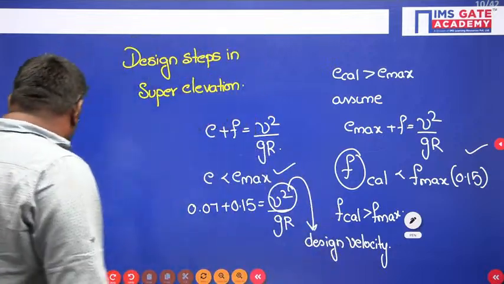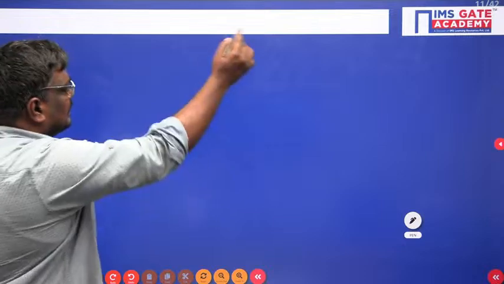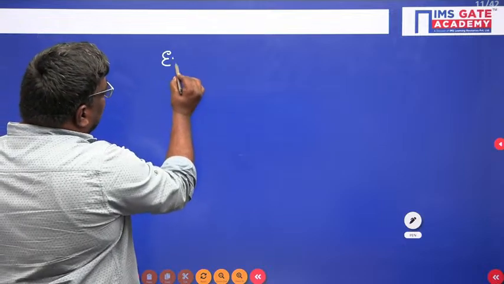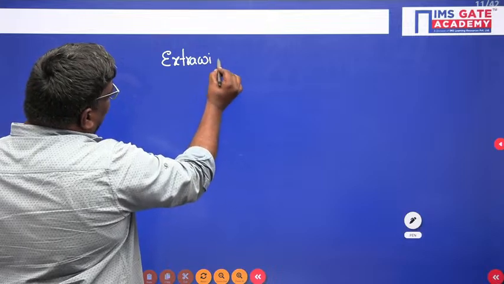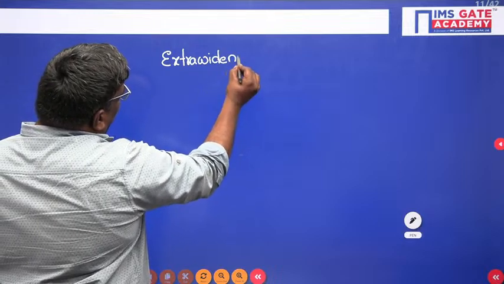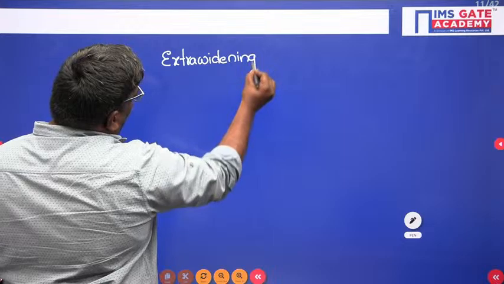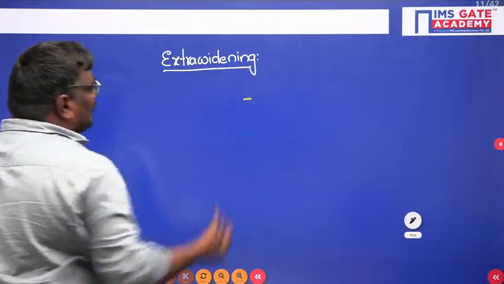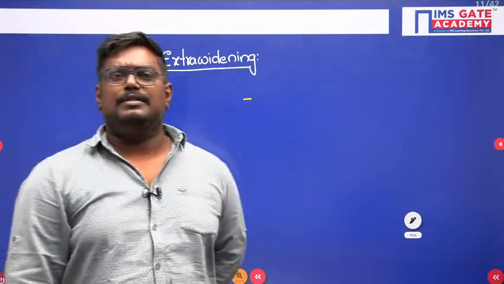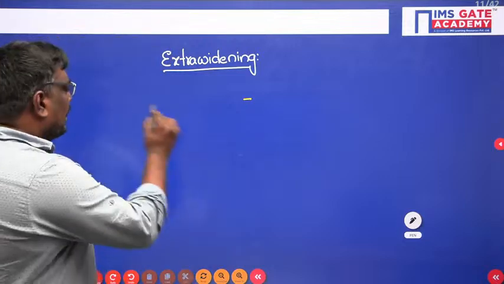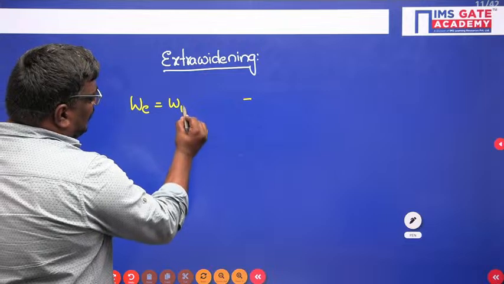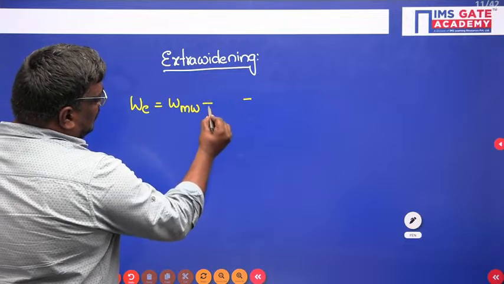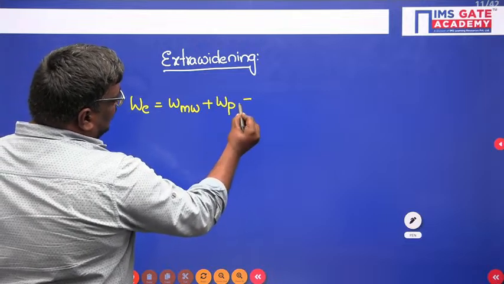Okay. Now see students, let me tell you, there is a concept called extra widening. What, sir? Extra widening. Extra widening can be written as mechanical widening plus psychological widening.